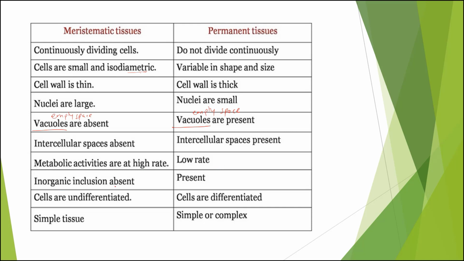Inorganic inclusion absent, that means inorganic content absent, here it is present. Cells are undifferentiated, that means they are not specialized. Here the cells are differentiated, that means the cells are specialized for particular work. All the meristematic tissue are simple tissue, but permanent tissue can be simple or complex.